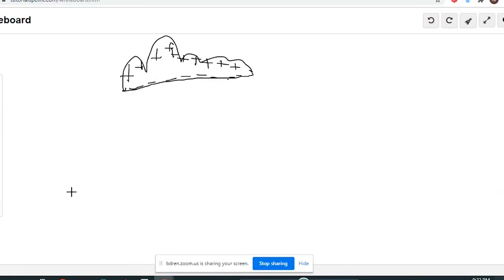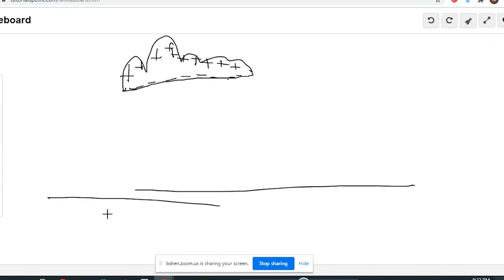Then on the earth the same thing happens. The heavier particles will move to the upper side, and the lighter particles will move to the lower side.